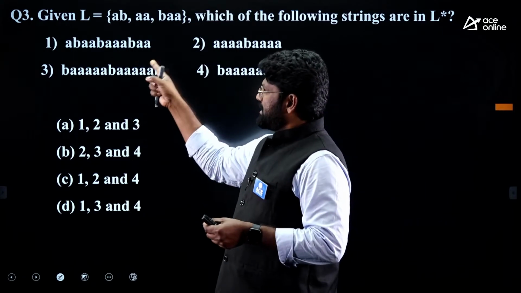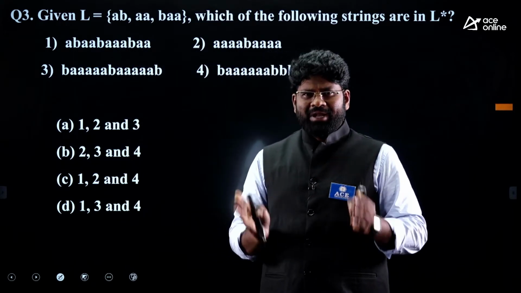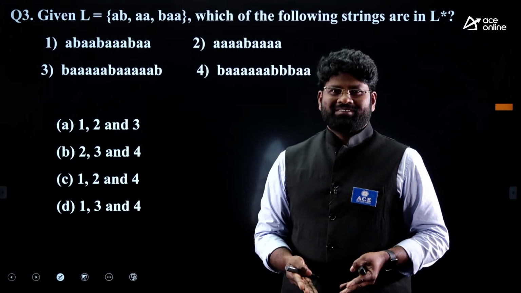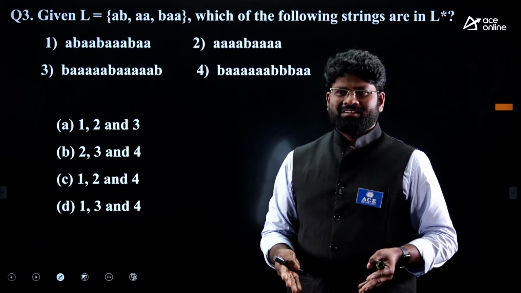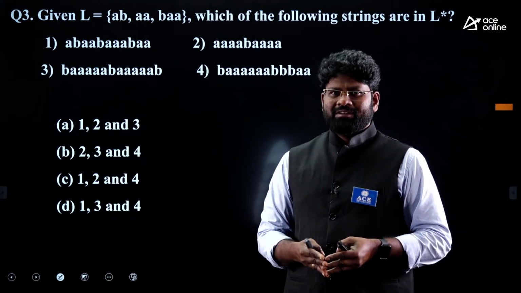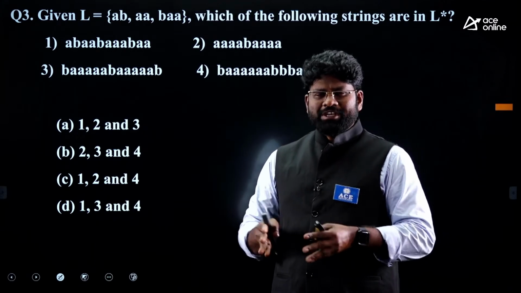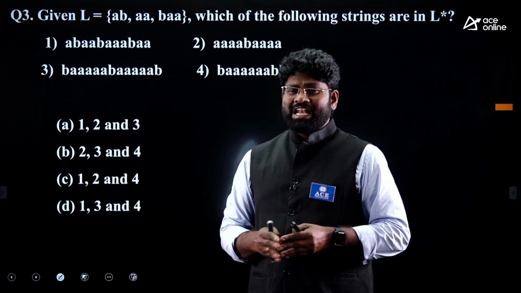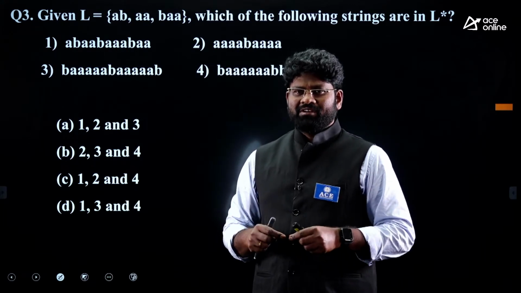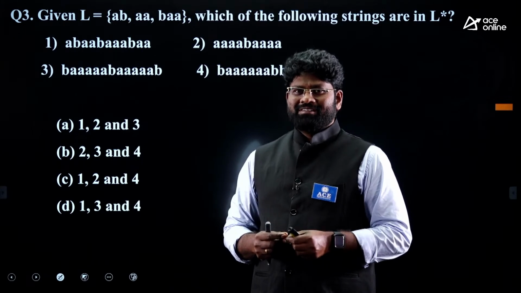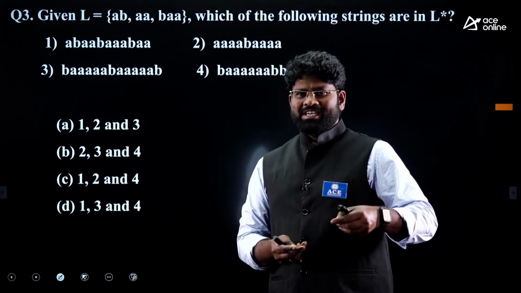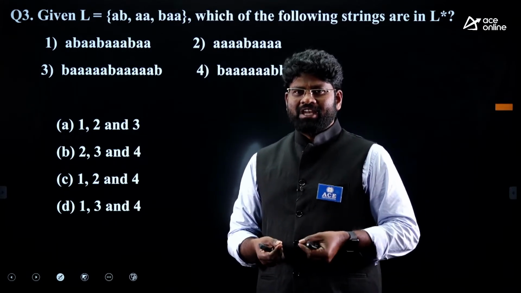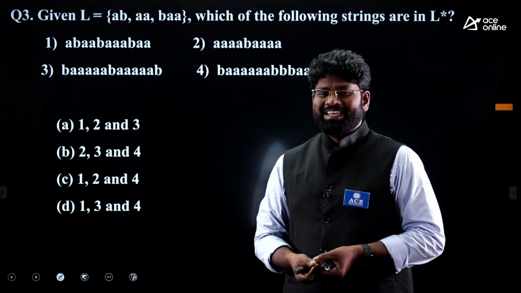This is very simple to define. Suppose a string is built with strings of L, then it is always part of L star. If you fail to build the string using only L values, it is not. You can use any order: the first string, second string, third string, it doesn't matter. But ultimately I need to form my string with only L combinations. So what matters here is which strings you can frame using the L values and which strings you cannot.